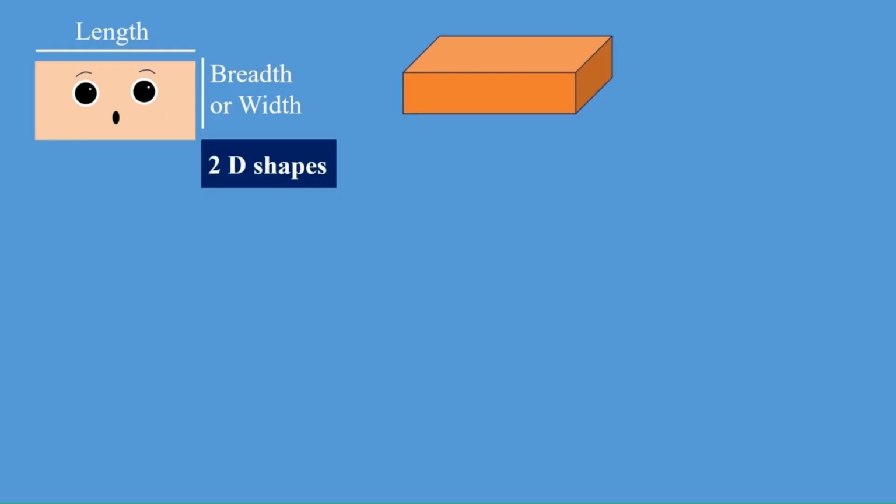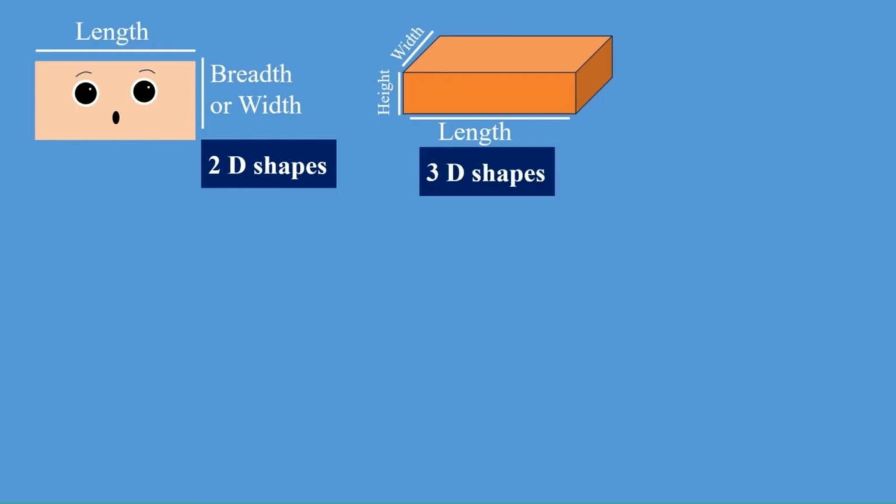Now consider a rectangular box. Its base is rectangle in shape and it has one more dimension, that is height. So length, width and height, and therefore these type of shapes are called 3D shapes. I can give you one more example. See here, one cylinder. Now top and bottom of a cylinder is circular in shape.